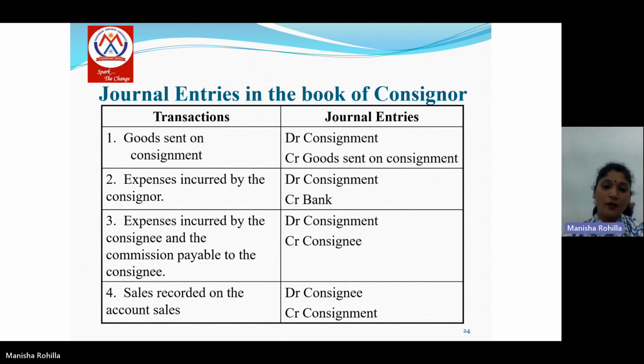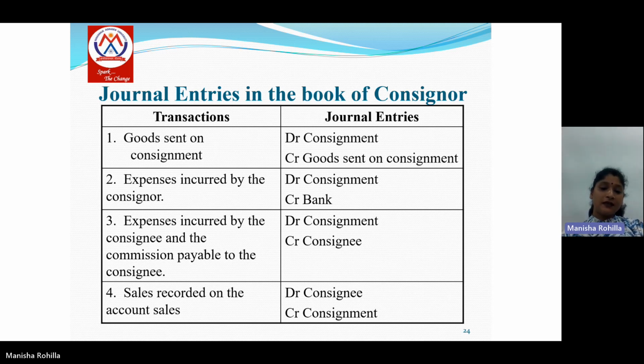Next is journal entries in the books of the consignor. We will pass the following journal entries. First, when the consignor sends the goods to the consignee, the entry will be consignment account debit to goods sent on consignment account. Second, for the expenses incurred by the consignor, the entry will be consignment account debit to bank account. Third, for the expenses incurred by the consignee and the commission of the consignee, the entry will be consignment account debit to consignee account. We are crediting the consignee account because the consignee is our creditor according to this entry.